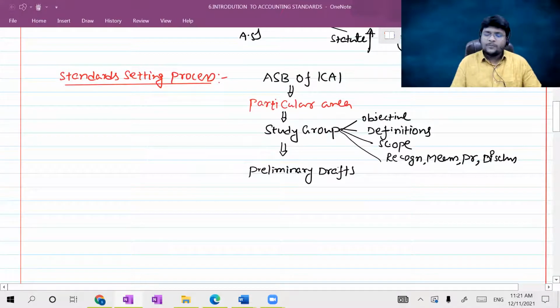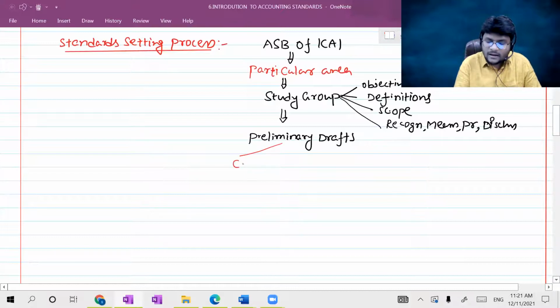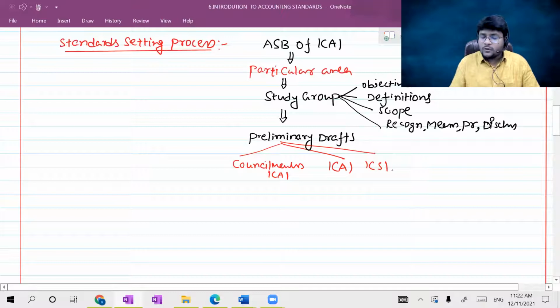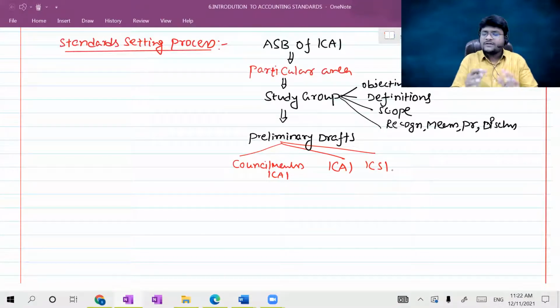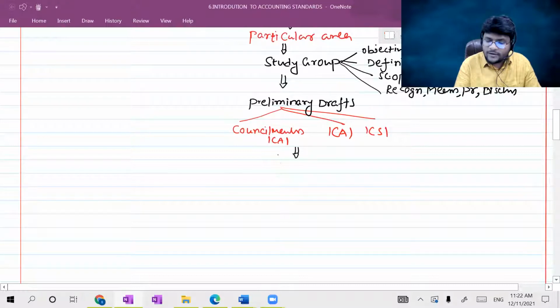Then such preliminary drafts will ultimately be given to different professional bodies. Different professional bodies means it will be discussed by council members first, council members of ICAI, maybe the Institute of Cost Accountants of India, which is also ICAI, the Institute of Company Secretaries of India, and maybe big universities. So they will take discussion or comments from all such people, and after taking comments, the exposure draft will be ready.